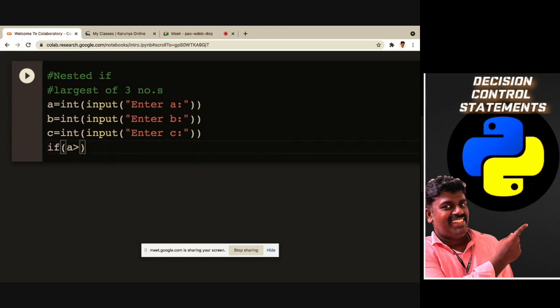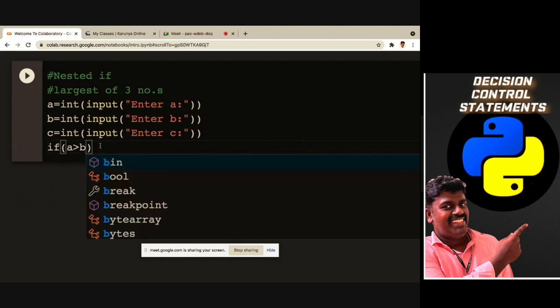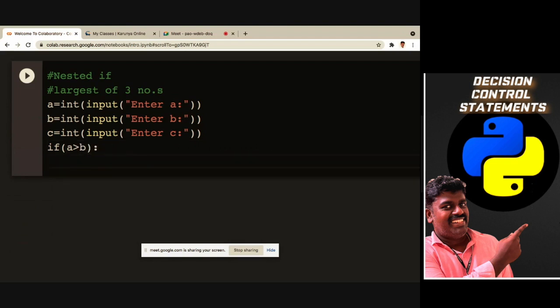So first we are taking the condition if a is greater than b, ending with a colon. Automatically your fingers will function. So if a is greater than b, then we are finding out if a is greater than c also, then automatically we can say a is the largest number. That's why I'm putting another nested if, checking whether a is greater than c or not.